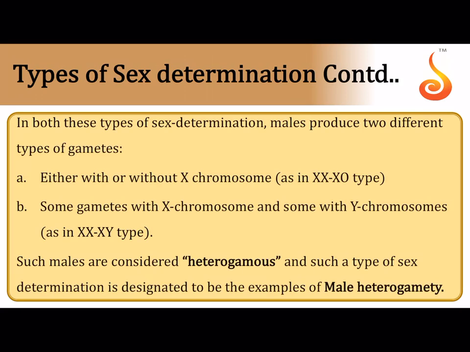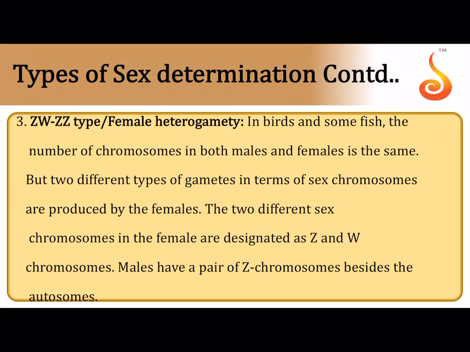So we saw that in both cases, the male is the one producing two different types of gametes, and since the male is the one producing two different types of gametes, we call this male heterogamety. So in both the cases of XO type and XY type, the common feature we saw is the male is producing two different types of gametes. Then we have another peculiar type of sex determination where notice how the female is ZW type. She has two different allosomes or sex chromosomes which are unlike, that is Z and W, and the male has two alike sex chromosomes, that is Z and Z. So this condition where the female has two unlike sex chromosomes is referred to as female heterogamety.